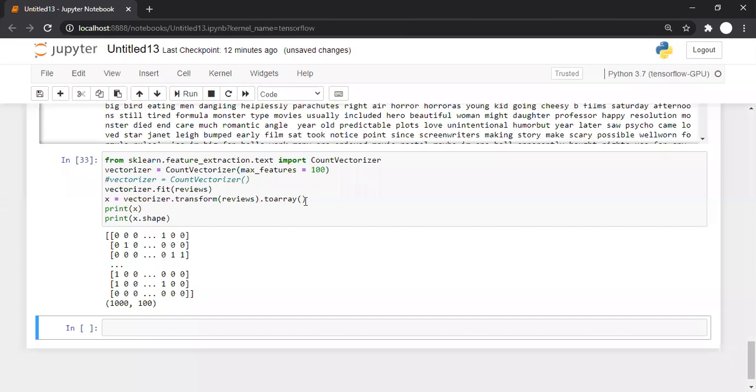So any doubt, class? Okay, Sahil is asking, zero means word has appeared once? No, zero means the word does not appear in that review. It is an occurrence count. Zero means does not appear, one means appeared once, two means appeared twice, and so on.